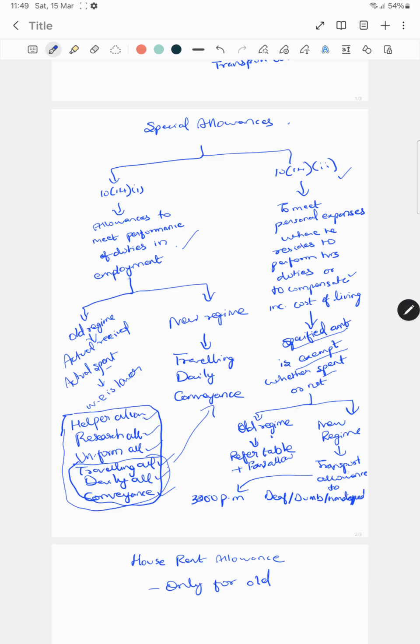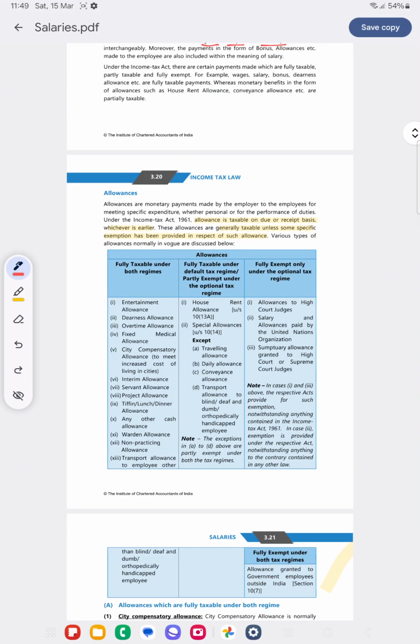Under the new regime, only one allowance is exempt, that is transport allowance given to deaf, dumb, blind, or handicapped, which is 3,200 per month. This is also given in the old regime, but in the old regime, apart from this transport allowance, there is one table which gives exemptions up to a certain amount. Let's see the table.